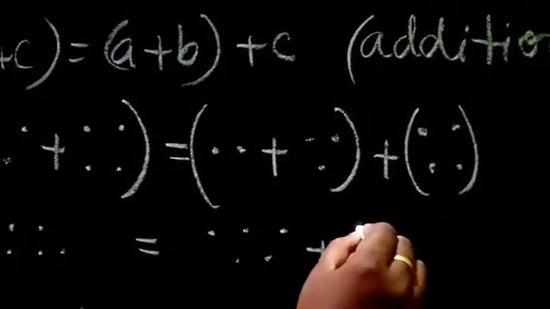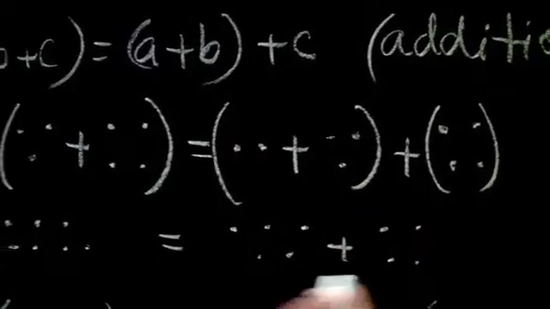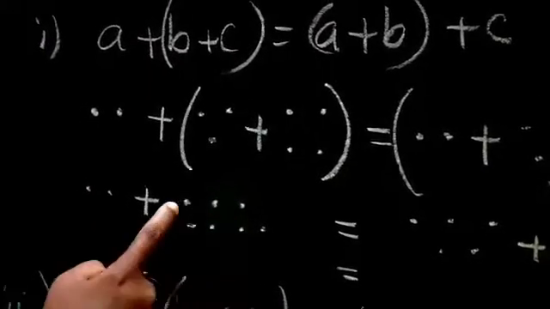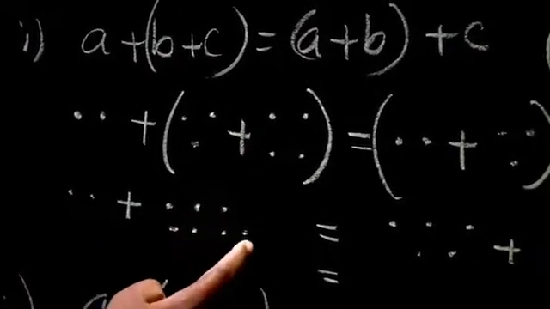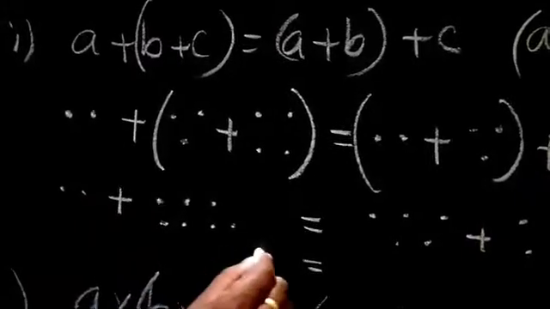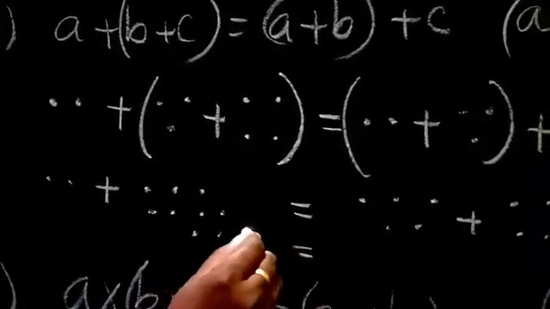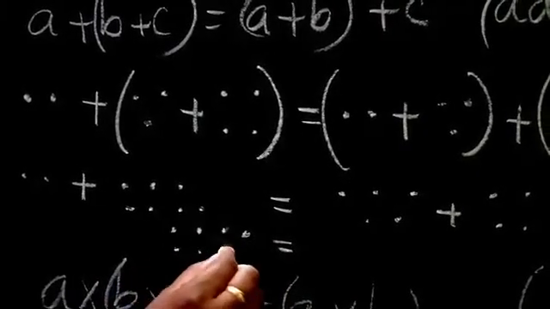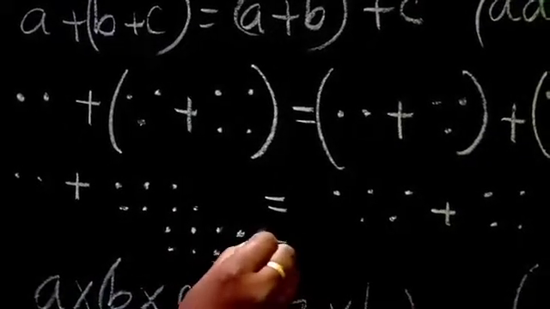Plus here I have 4 dots as it is. Now totally this side, here I have 7. 1, 2, 3, 4, 5, 6, 7, 8, 9 dots I have. So 9 dots.